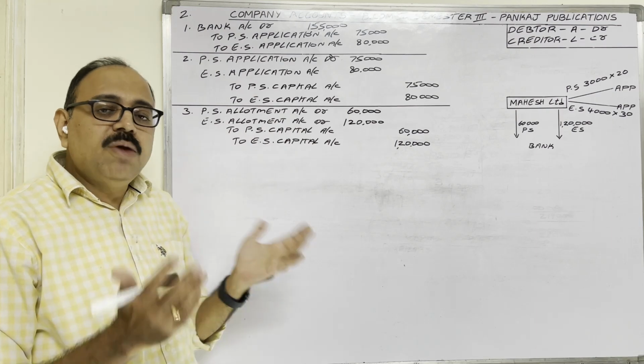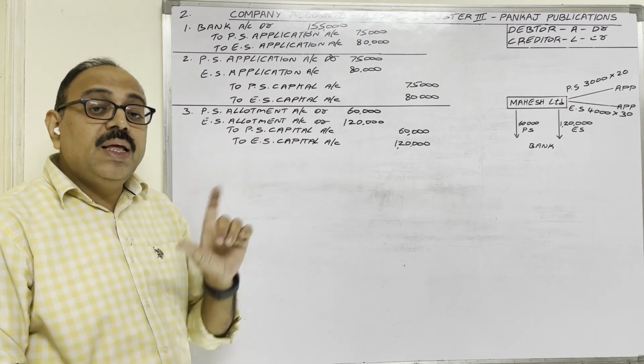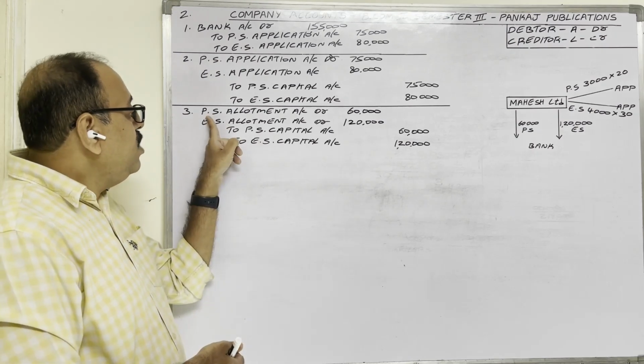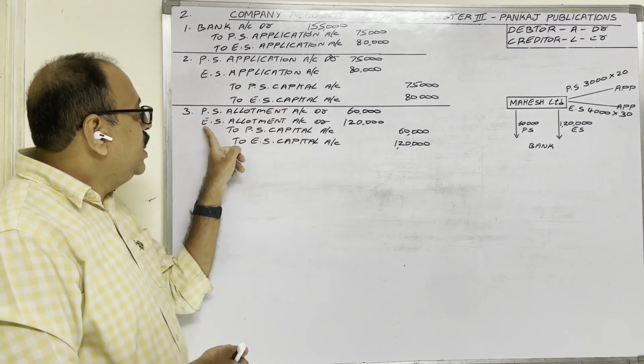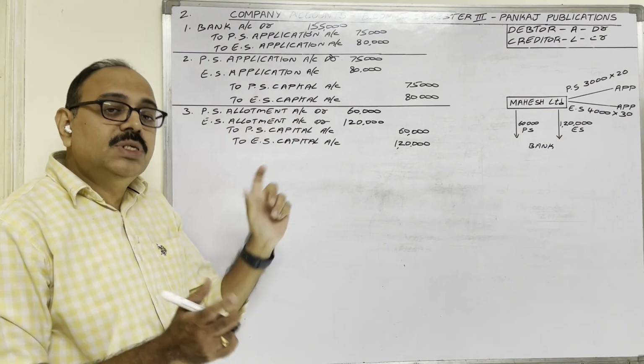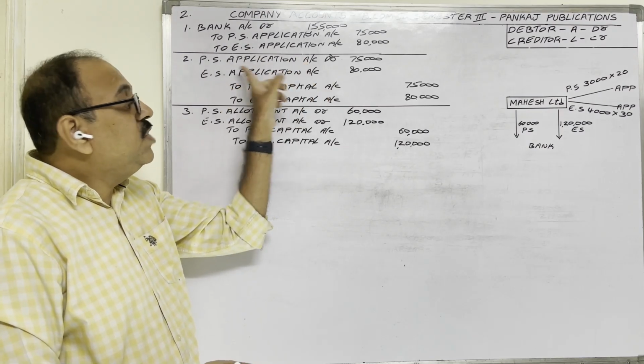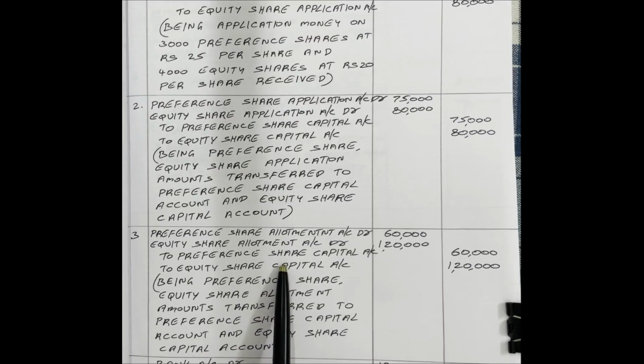But the applicants are many. All those names we cannot write. So instead of writing their names, we are writing preference share allotment account and equity share allotment account. So these two accounts are personal accounts, just like preference share application account and equity share application account. This is the third entry.